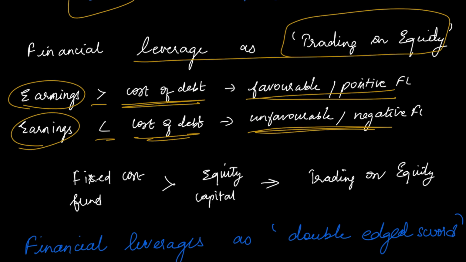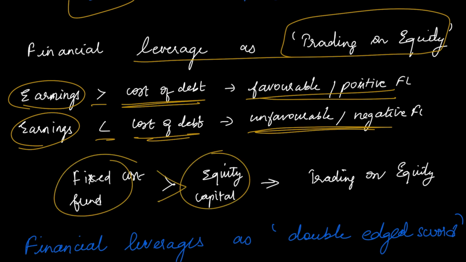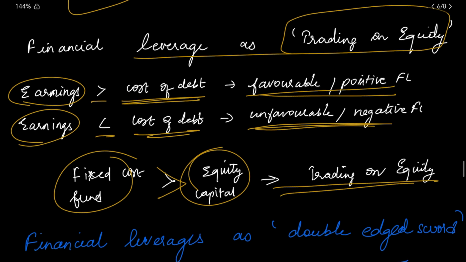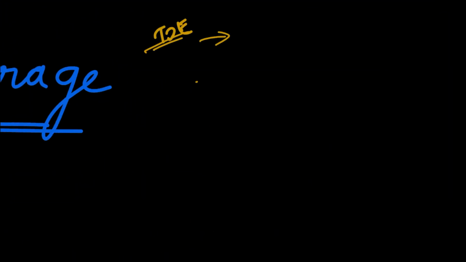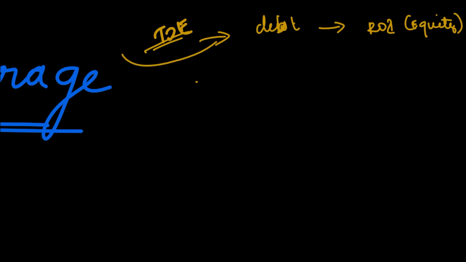Now, I will explain this with an example also. You are using other people's money, that is debt, to increase your return on your equity. That is why it is called trading on equity.